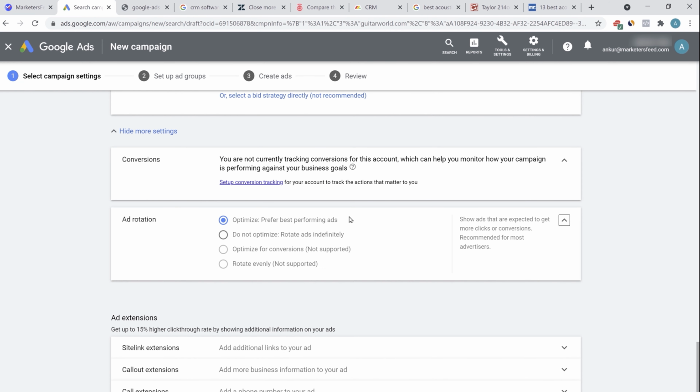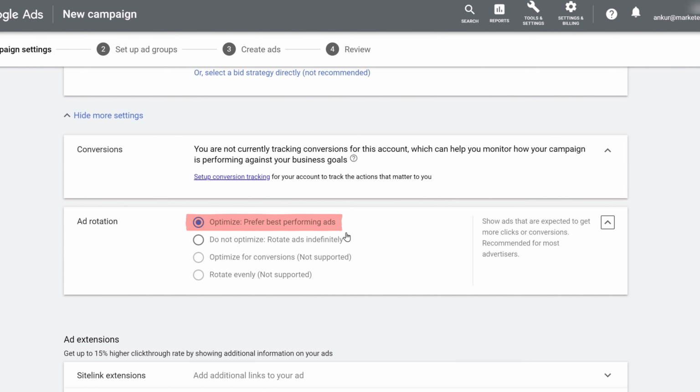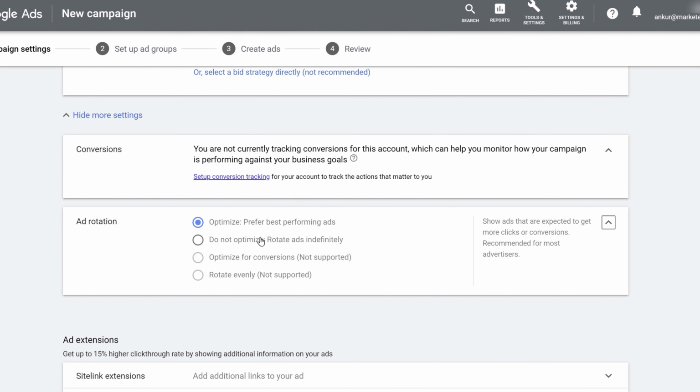And then you have ad rotation. This will be done automatically by Google. You don't have to do it manually. So they will start showing more ads which are getting better performance compared to the ads that are not getting good performance. So let's say in a particular campaign, you create multiple ads under each ad set. Then you would want your best performing ads to be shown to the visitors, right? For that, Google would automatically do it itself. The option is automatically selected, optimize. But if you want the ads to be rotating indefinitely, if you don't want the best performing ads to be promoted up, then you can select the do not optimize. I usually select the optimize.